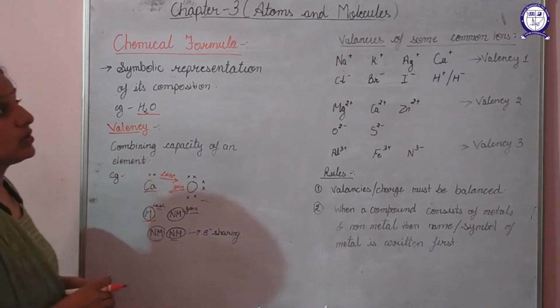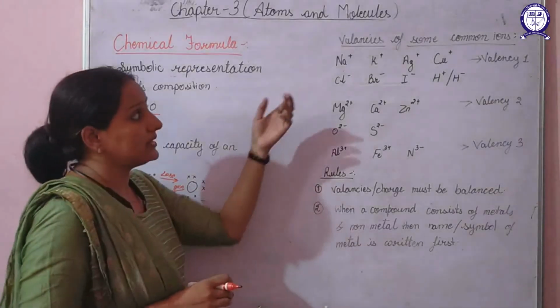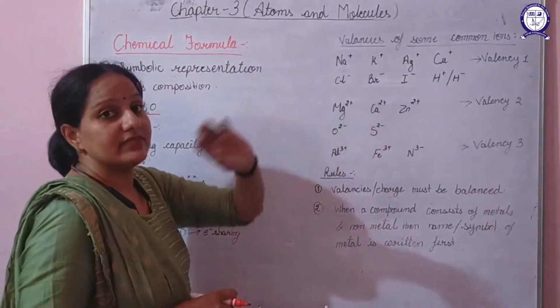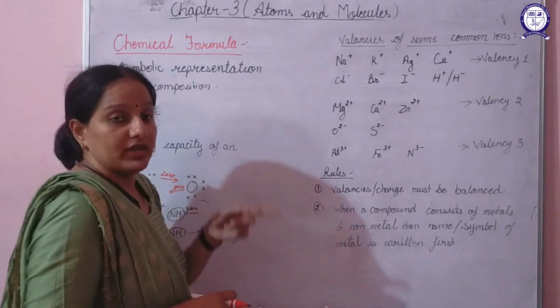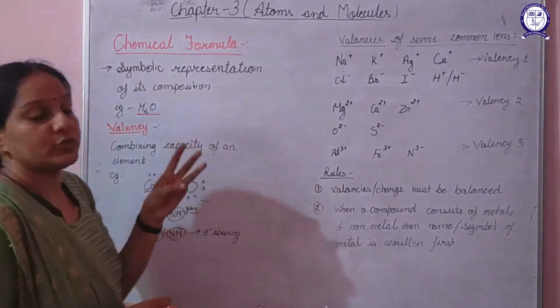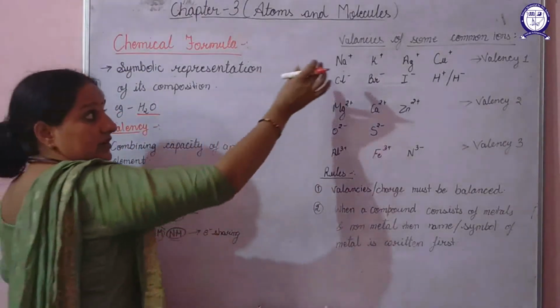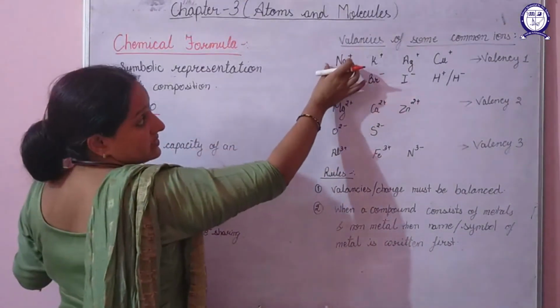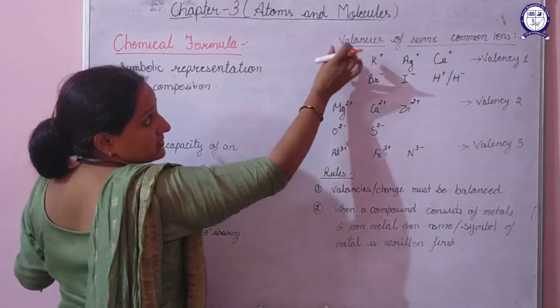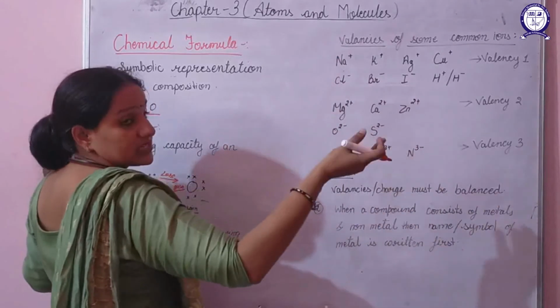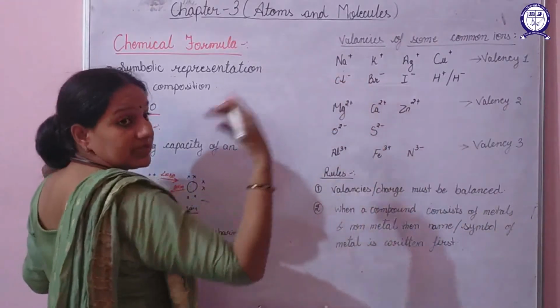If we talk about the valencies of some of the common ions, we can have a valency up to 4: valency 1, 2, 3 and 4. If an element is there, suppose sodium loses 1 electron and chlorine gains 1 electron.